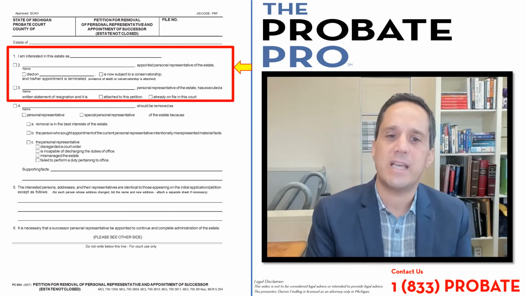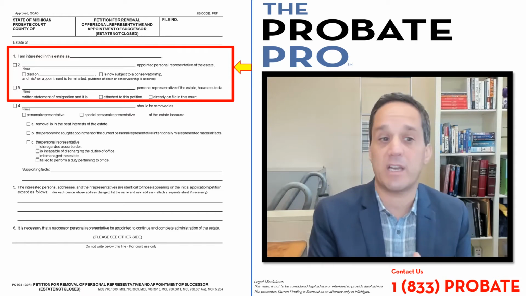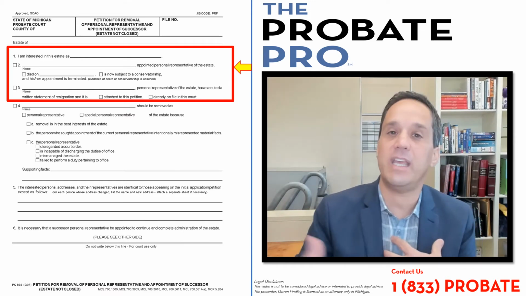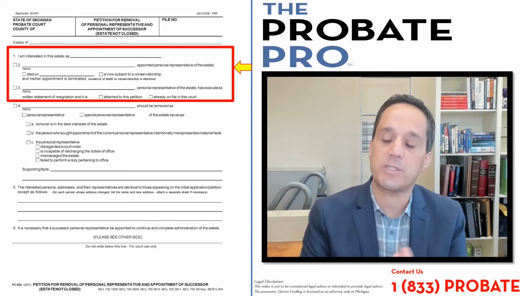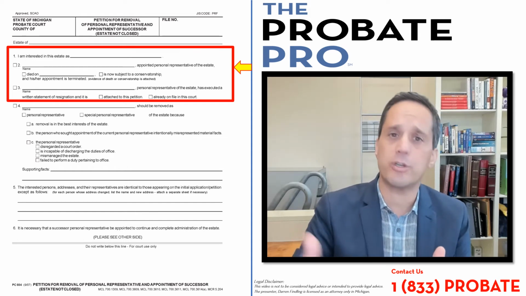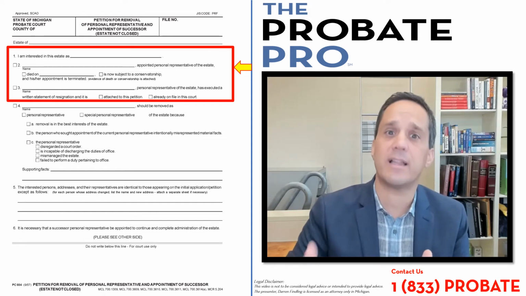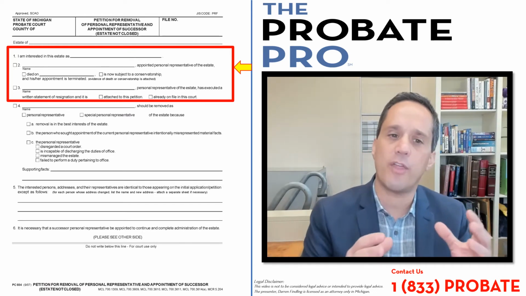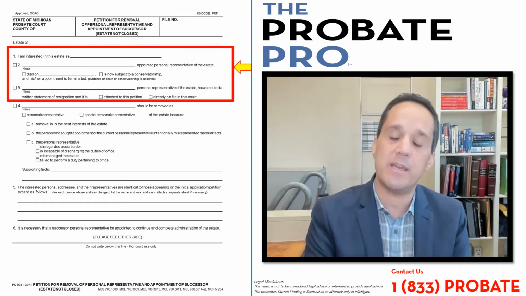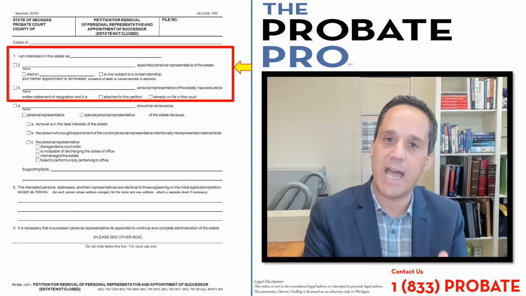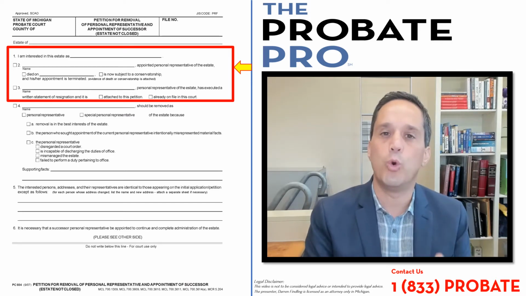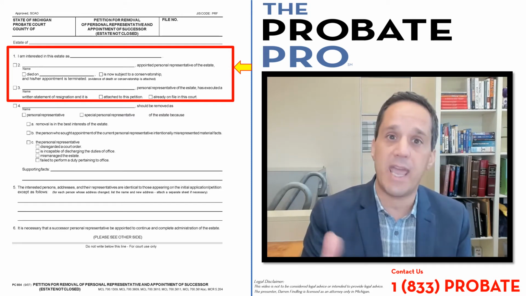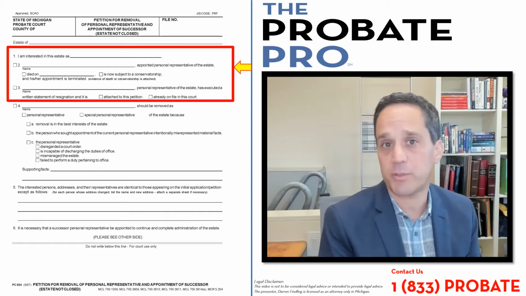Subsection 2 identifies that somebody had been appointed personal representative of the estate and that they've either died or are now under disability in the form of a conservatorship. So maybe the personal representative has been injured or has gotten ill or has a disability or dementia and is in need of a conservator, and their authority is now suspended by that statute that I referenced earlier. Death or disability through conservatorship would cause the personal representative's powers to be ended, and in this case, a need for a successor personal representative.